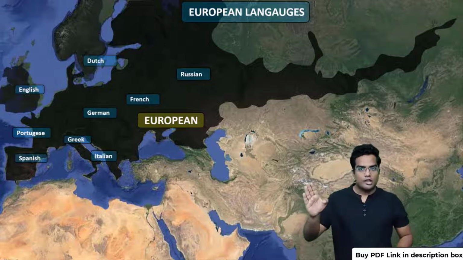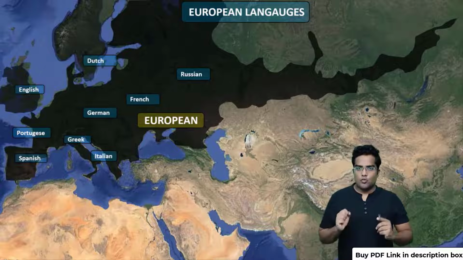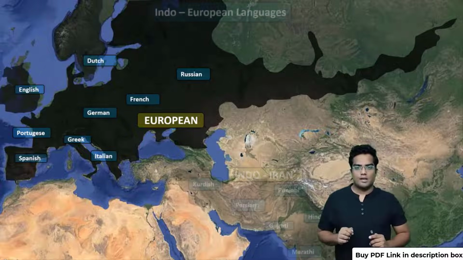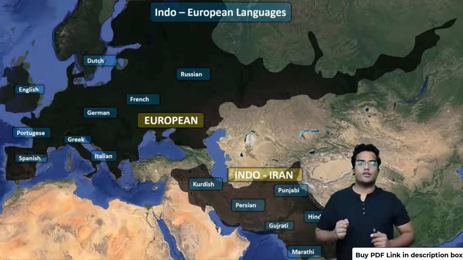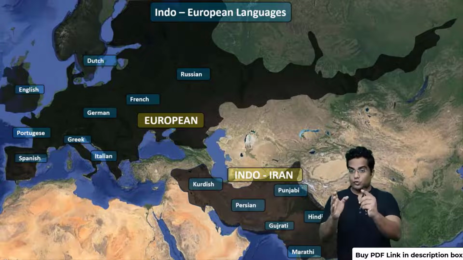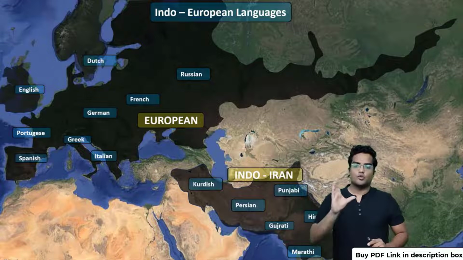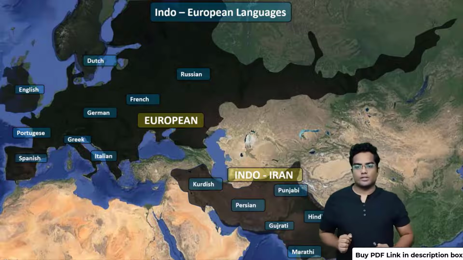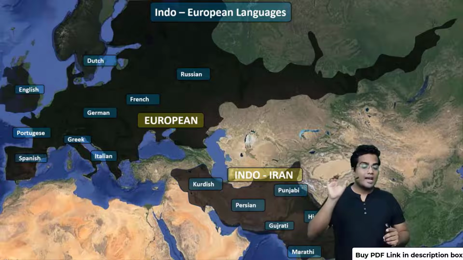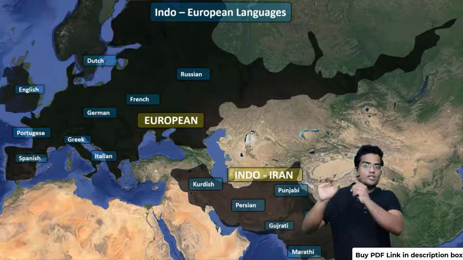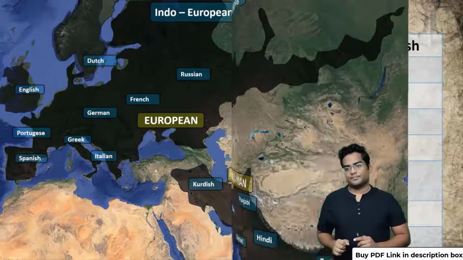So we have learned about the Indo-Iranian languages and the European languages. What if I tell you there is some kind of similarity between the Indo-Iranian languages and the European languages? That is why I have marked all of them in black. Despite the vast difference, there are some words that are actively used in English which are common to the words used in Sanskrit or Hindi. Let's explore them.